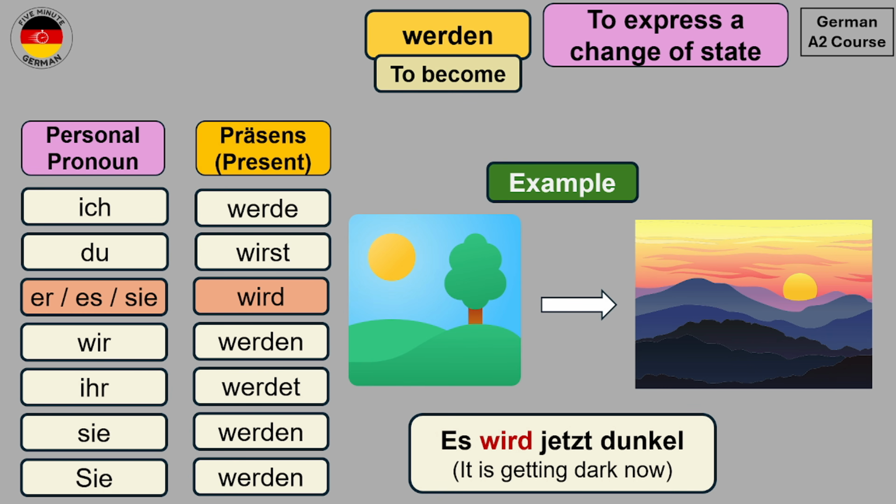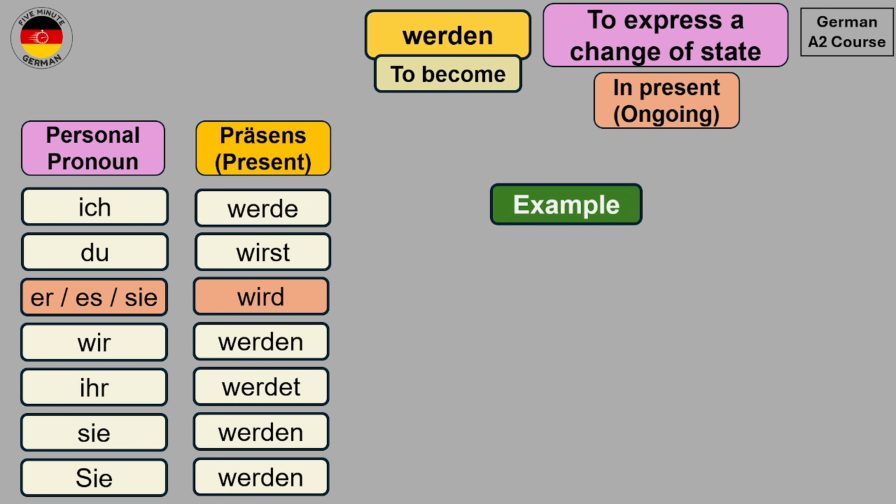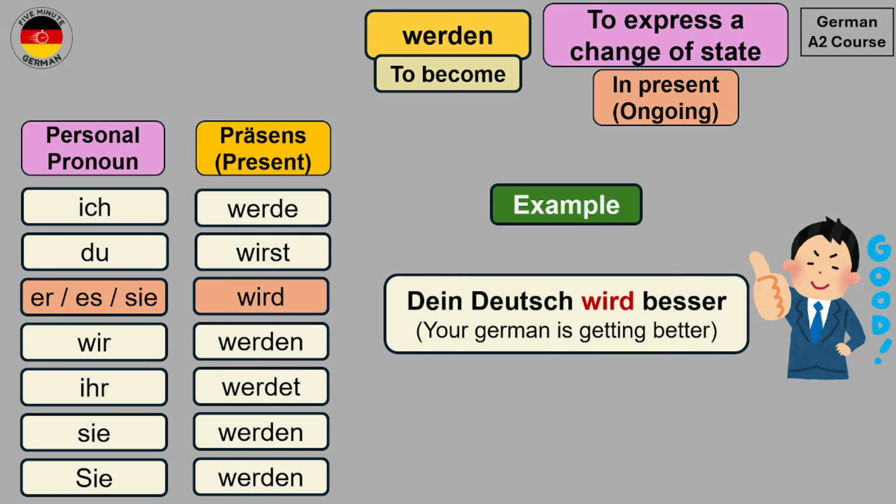Es wird jetzt dunkel. So you see that we have shown a change of state in present tense over here, which is currently ongoing. It is not completely dark, but it is still in the process of getting dark. Let's take another example. We have the sentence, Dein Deutsch wird besser. Your German is getting better. Dein Deutsch wird besser. So you see over here, we have again expressed a change of state using the verb werden, and that is that your German was not very good before, but now it is getting better.